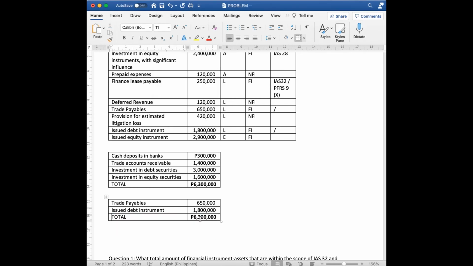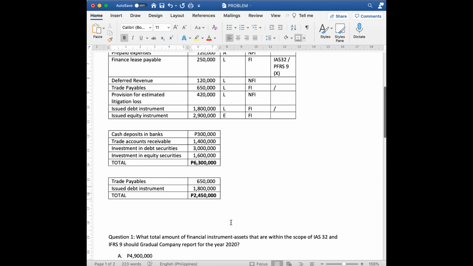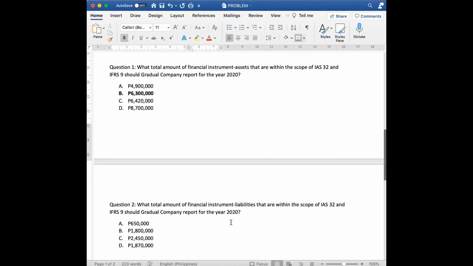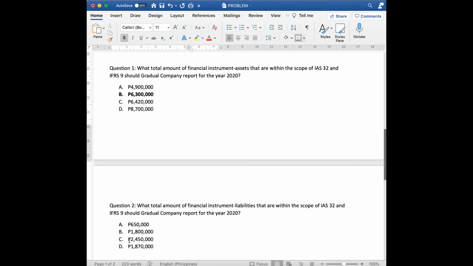So, therefore, that's 650 plus 1.8. So, the answer is 2,450,000. So, the answer for number 2 is letter C.